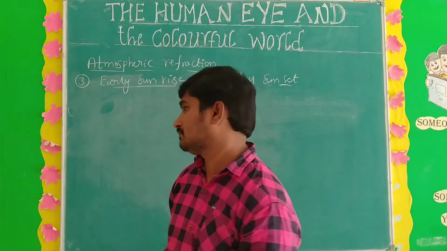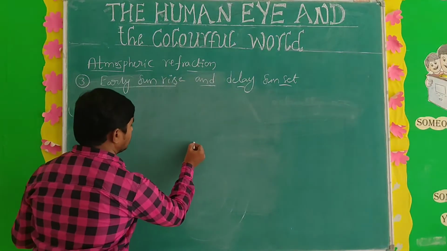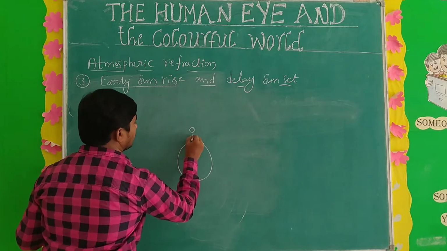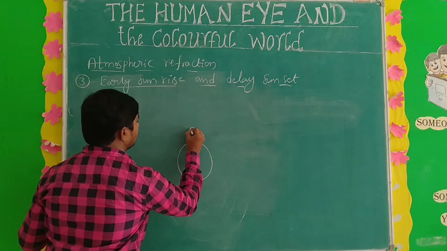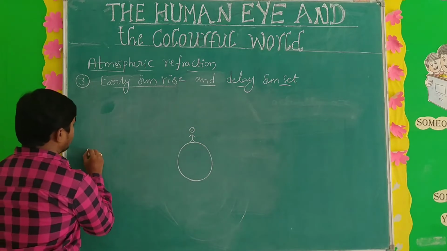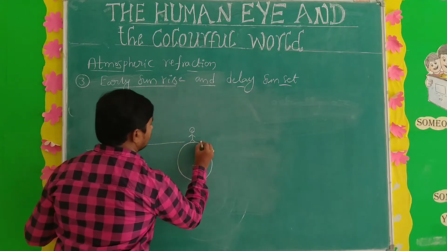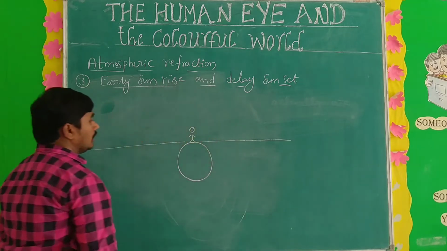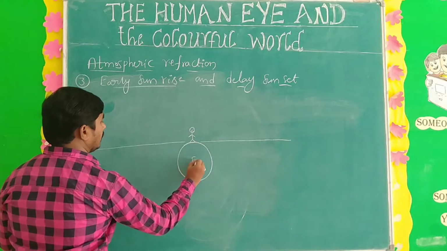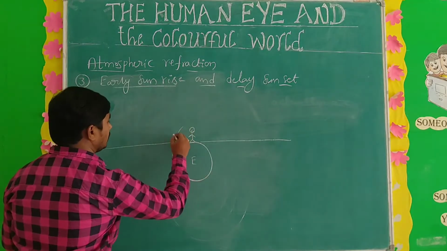Okay, once you see here. This is the Earth surface. For example, here is the person. This is the horizontal position. I already explained here that so many layers of atmosphere are there.